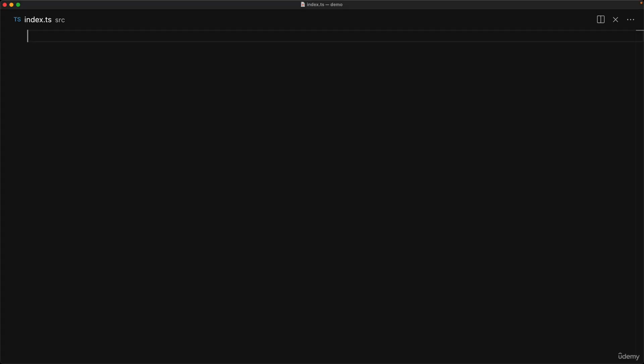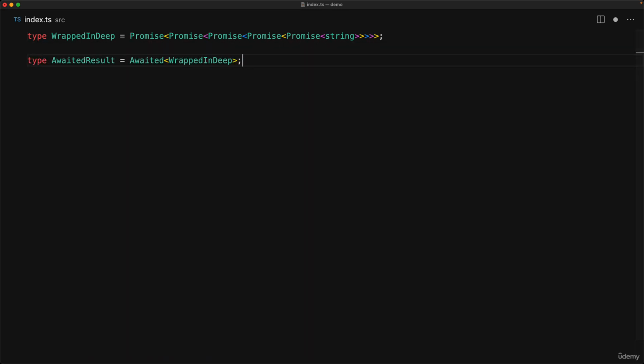Now, this will actually be true for any level of promise wrapping. The await keyword within JavaScript will wait for all of the promises to resolve before returning the final resolved value. And the Awaited type utility that exists within TypeScript is designed to map this behavior. So if we have lots of promises wrapping a string, and we pass this type to the Awaited utility, we get back just the unwrapped value, which is, in this case, string.